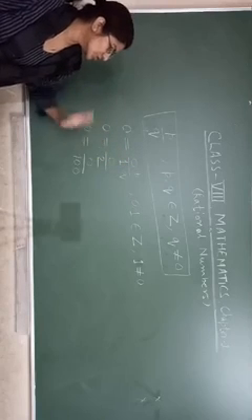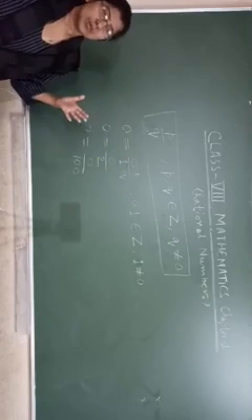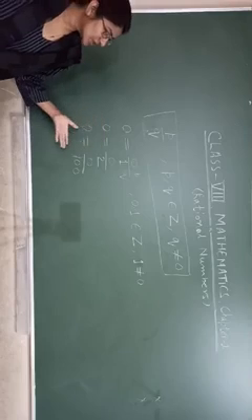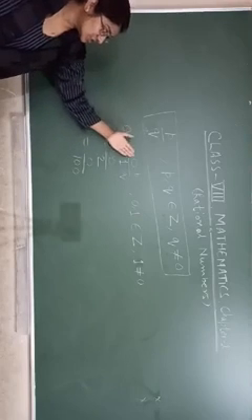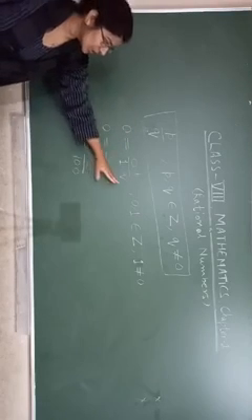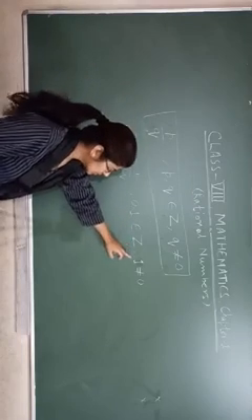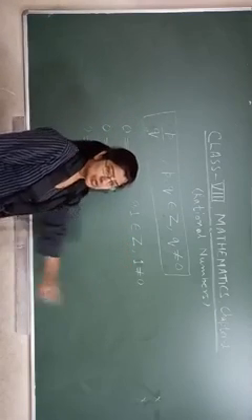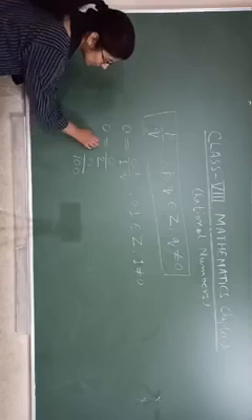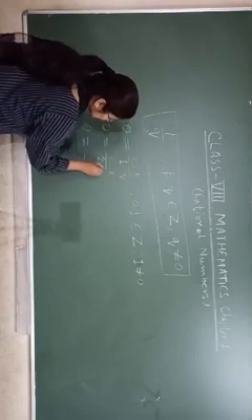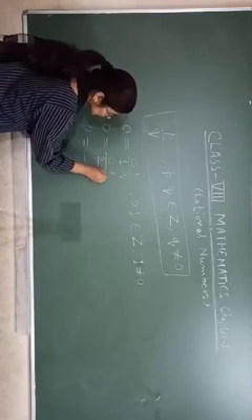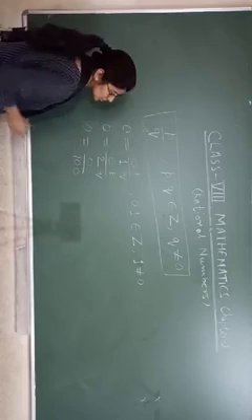0/1, 0/2, 0/100, 0/1000, like that. So we can write 0 in terms of p upon q, and both p and q belong to integers, and q should not be equal to 0. Same here. This is your p, and this is your q. 0 is p and 2 is q.